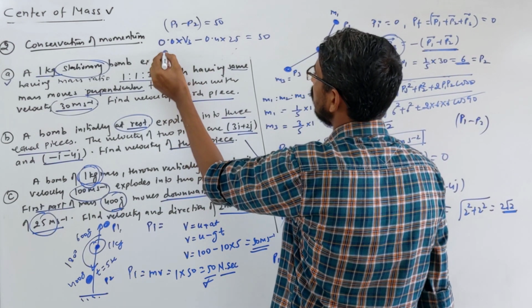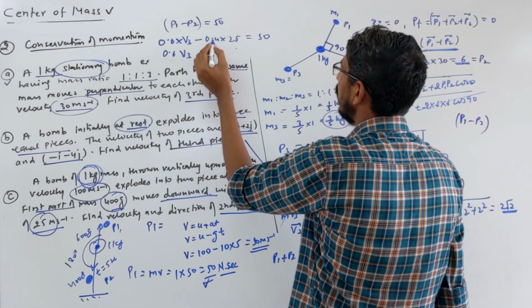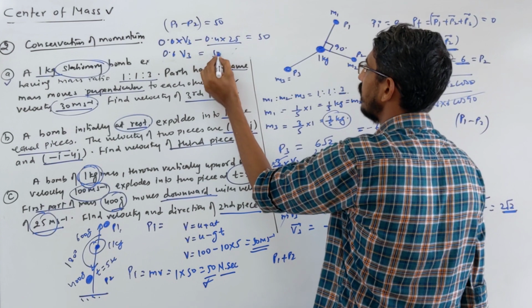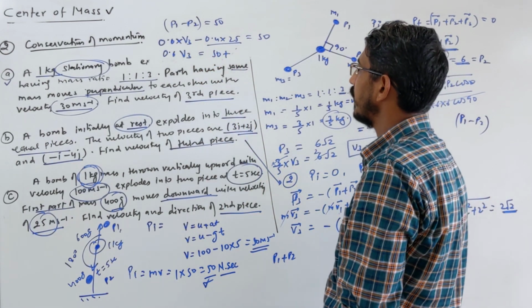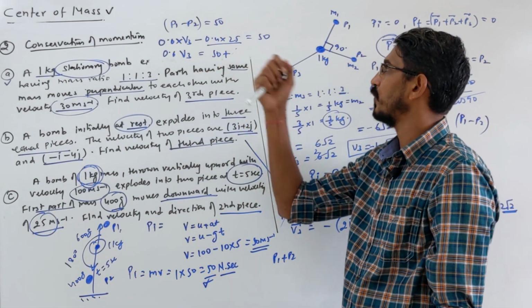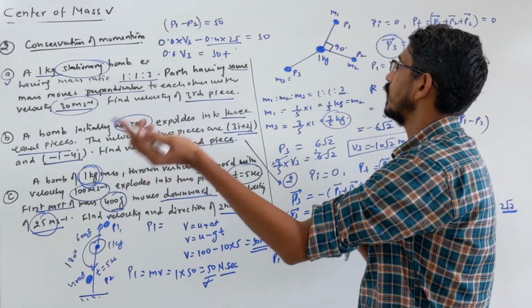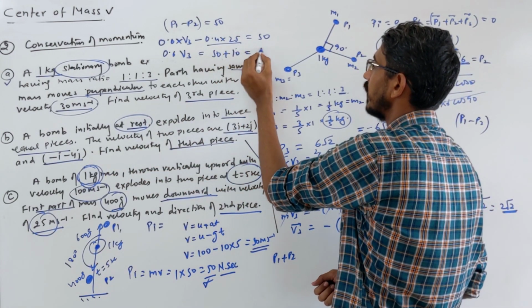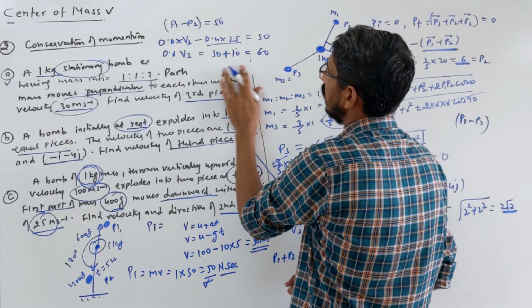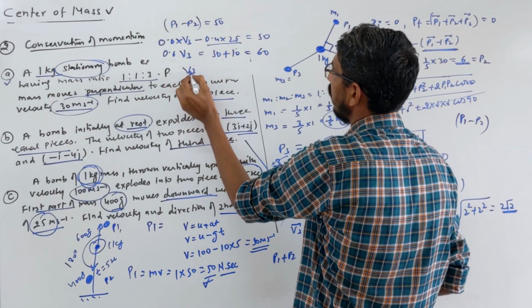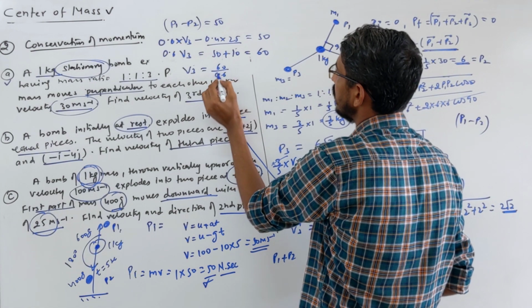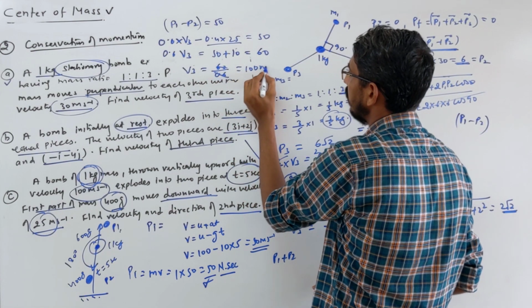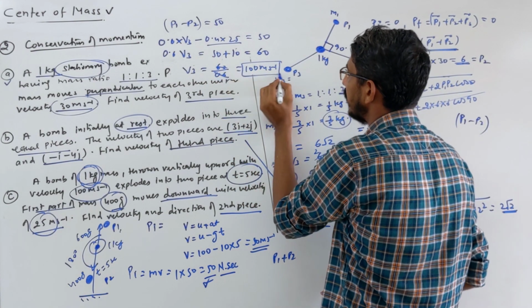So 0.6 into V3, this term comes to this side and becomes 50 plus 25 into 0.4. How much does that come to? If you multiply, it becomes 100 into 0.4, so it becomes 10, so it becomes 60, correct? So V3 will be equal to 60 by 0.6, which becomes 100 meter per second. That's your answer.